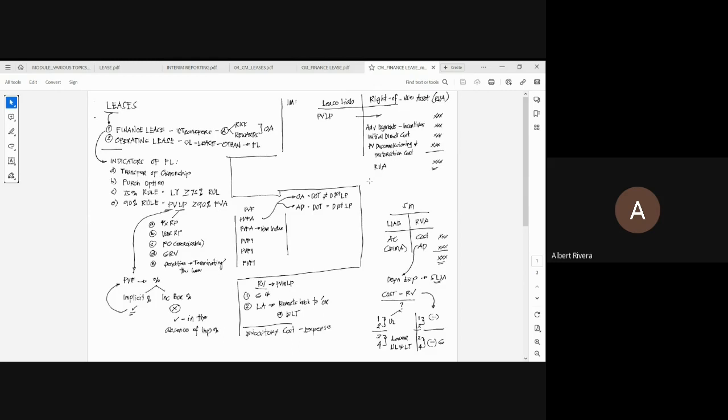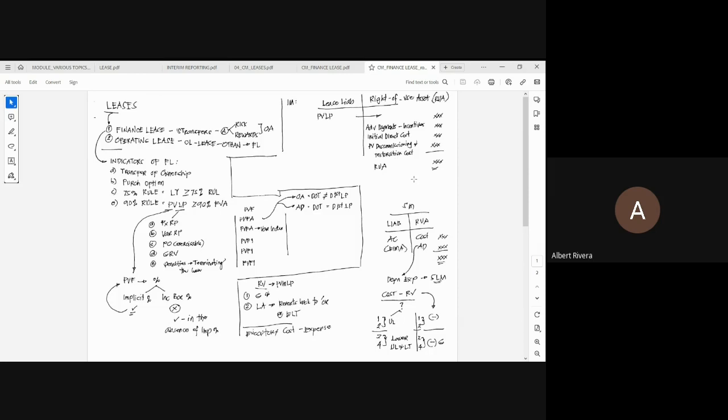Right of use of asset, RUA, ARWA, yan yung mga tawag ngayon. So this is now the cost of your right of use asset, which is the initial measurement of that right of use asset. Again, this is considered as part of your non-current asset to be incorporated as part of your property, plant, and equipment. And what is now, sir, the subsequent measurement of that right of use asset?